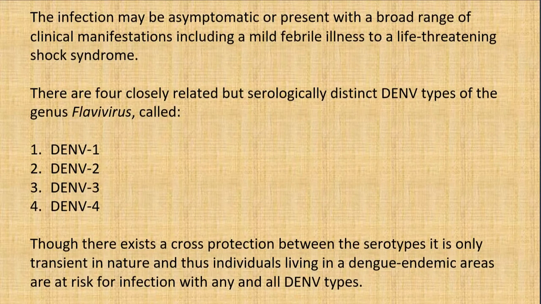The infection is mainly asymptomatic or presents with a broad range of clinical manifestations. It could be a febrile illness, or it could be a life-threatening shock syndrome. Not all the people infected by the dengue virus will show all the symptoms and signs. A few can be asymptomatic, but a few can present from mild illness to life-threatening shock syndrome. It is under the family flavivirus. There are four types of virus: dengue virus 1, 2, 3, 4.